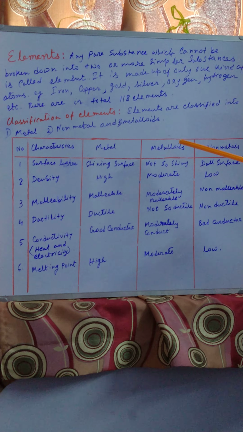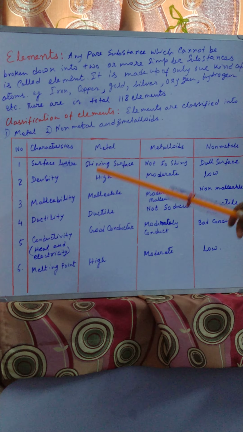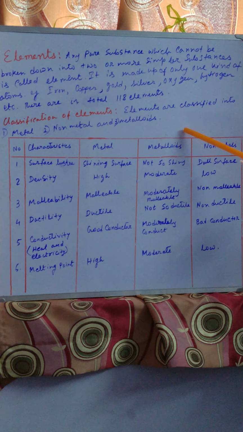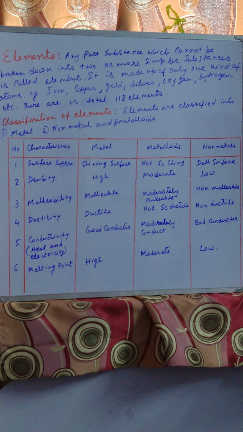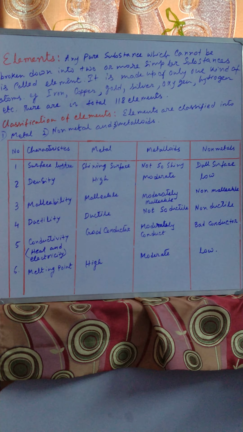Then classification of elements. Elements are classified into 1 metal, 2 non-metal and 3 metalloids. The 3 types of elements are there: metal, non-metal and metalloids.